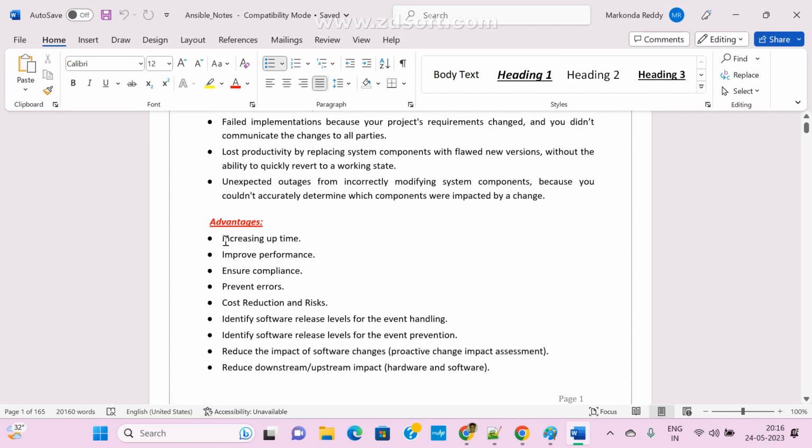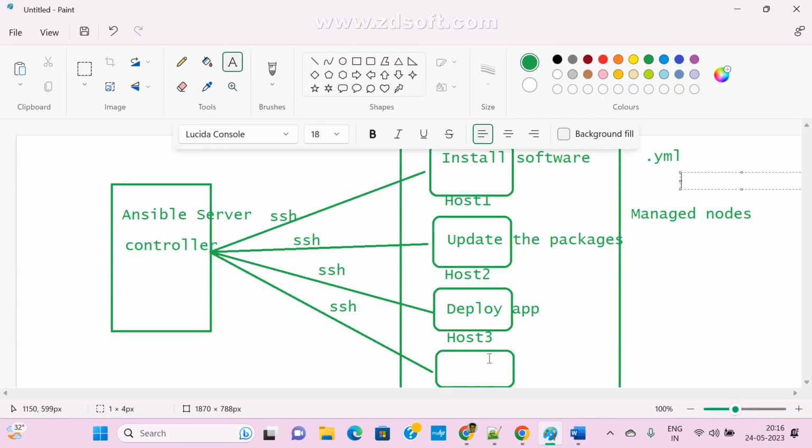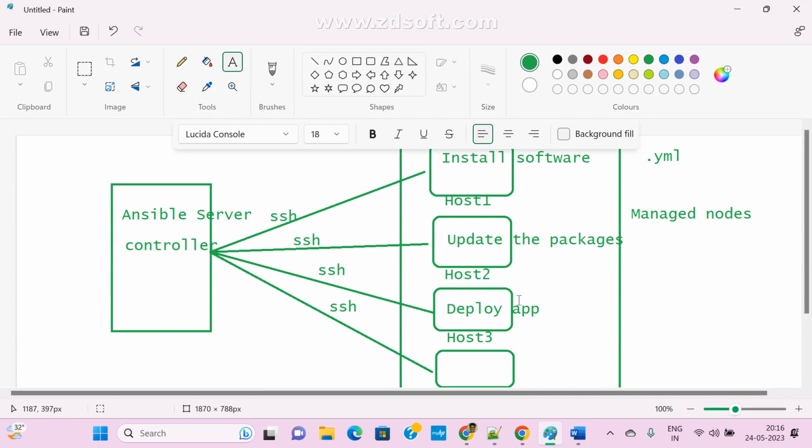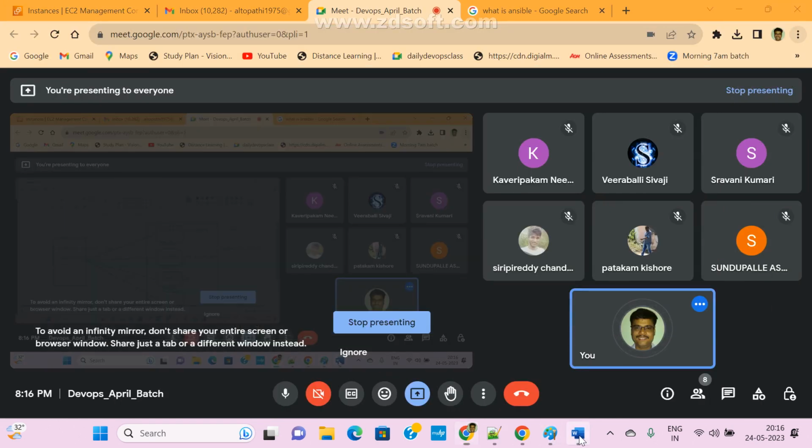So what is the advantage of using a configuration management tool? See here, increase the uptime. For example, I want to set up these 100 machines. Manually we can do it, but if you run this script with the help of Ansible or Puppet or SaltStack, Chef and all, within a short period we can set up all machines at a time. It won't take much time. Now got it? So this is the main point.